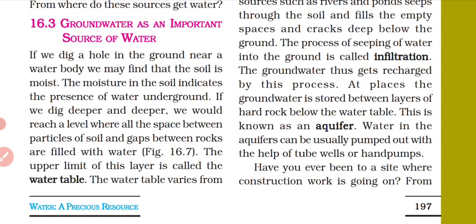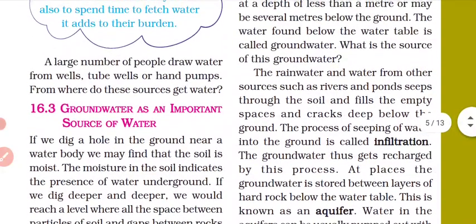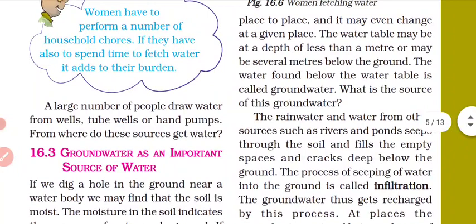So this upper limit is known as the water table. Now the water found below the water table is called the groundwater.